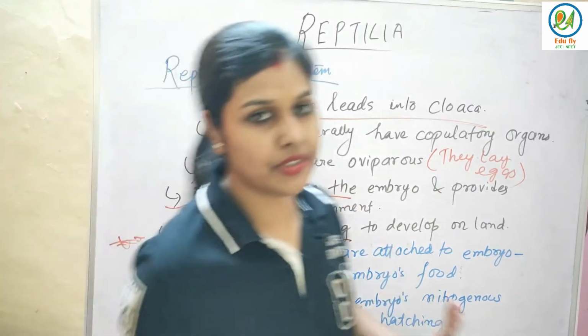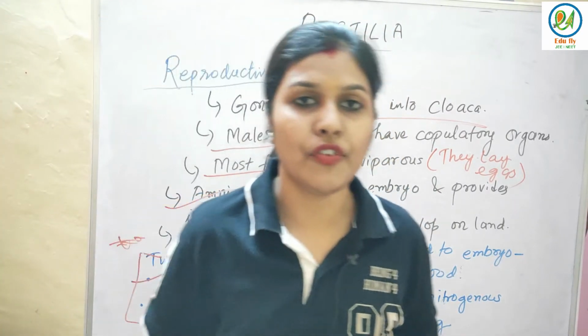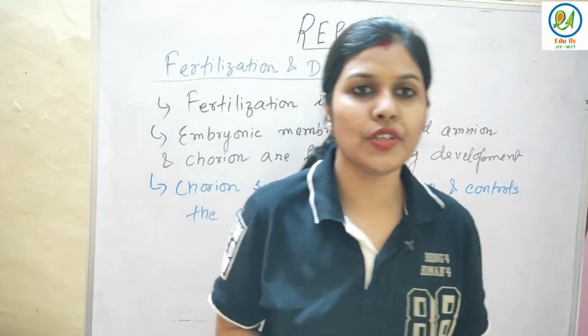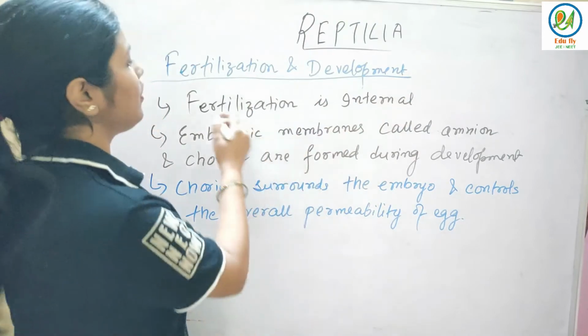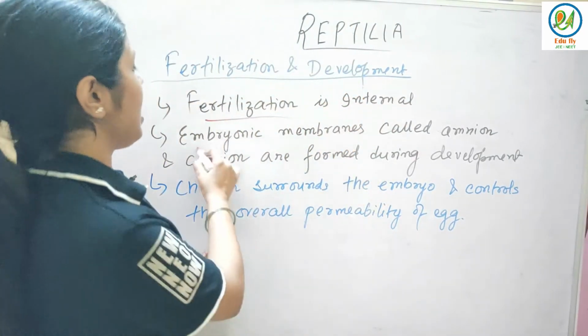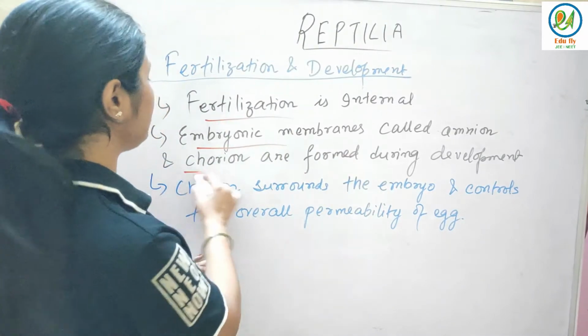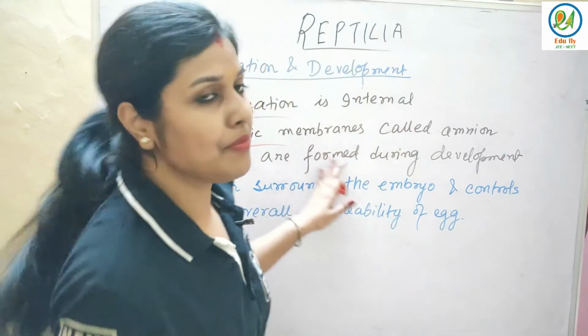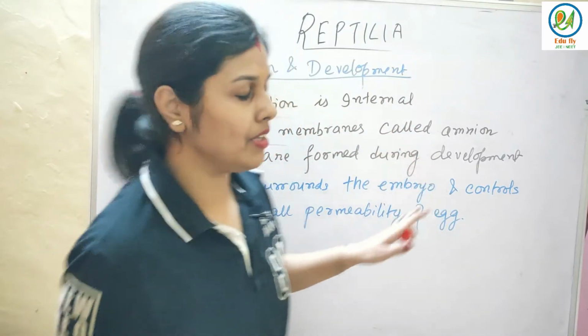So the reproductive system is done. Now we'll see about fertilization and development in these organisms. Fertilization is internal in these organisms, and the embryonic membranes are called amnion and chorion. Amnion and chorion, these two are the embryonic membranes that are formed during development.